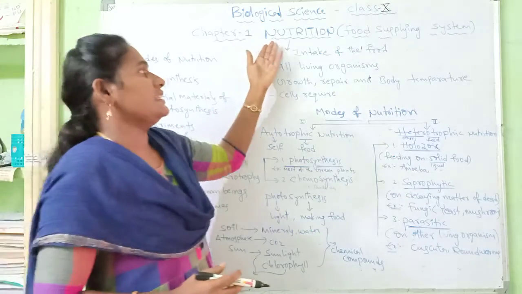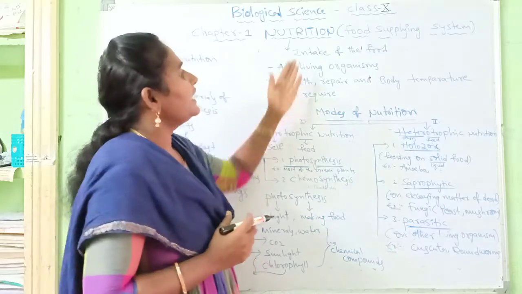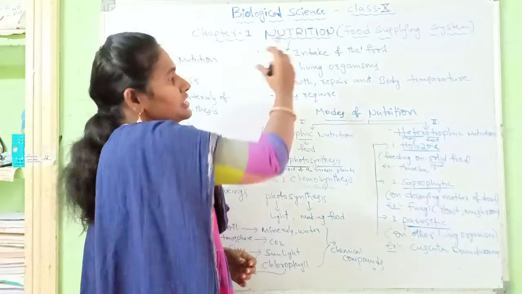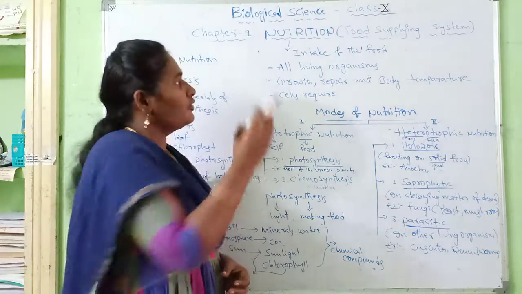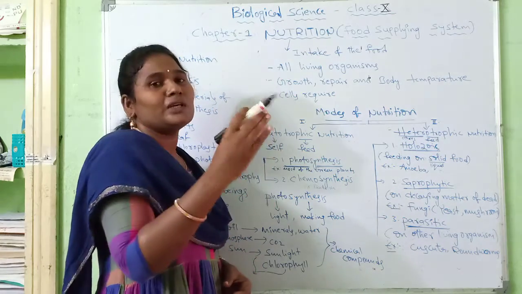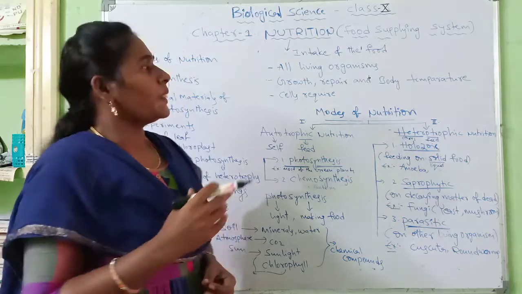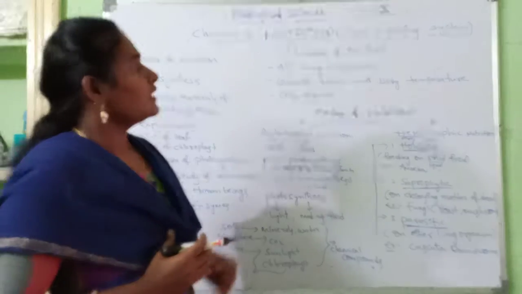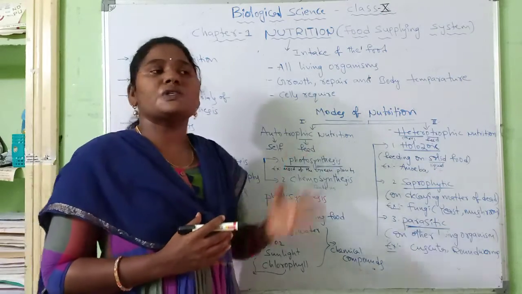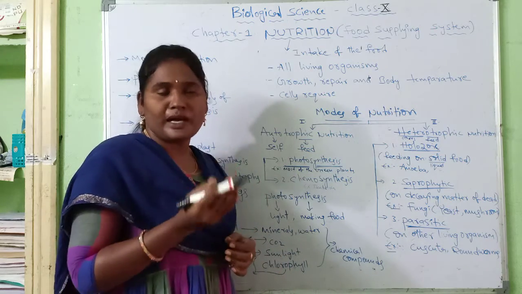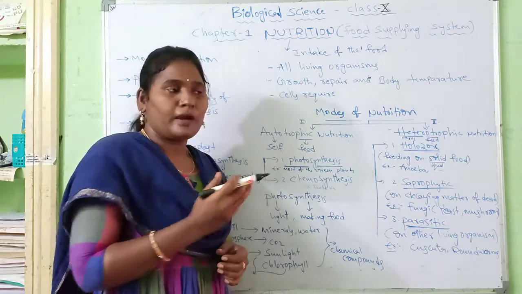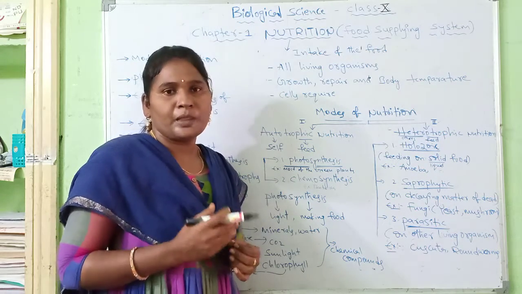Nutrition means intake of food. Nutrition is a process in which a source of energy is transferred from outside the body to inside the living organism's body. You know very well that nutrients are of two types: macronutrients and micronutrients. Macronutrients are carbohydrates, proteins and lipids. Micronutrients are vitamins and minerals.